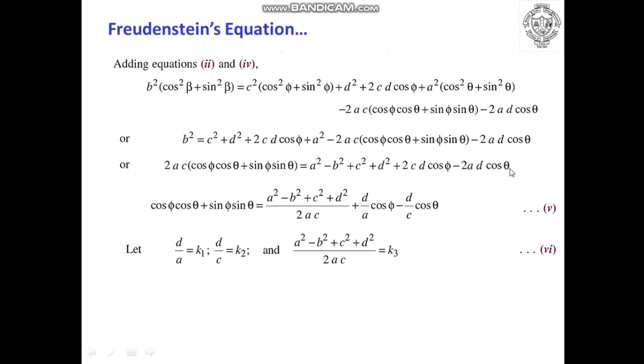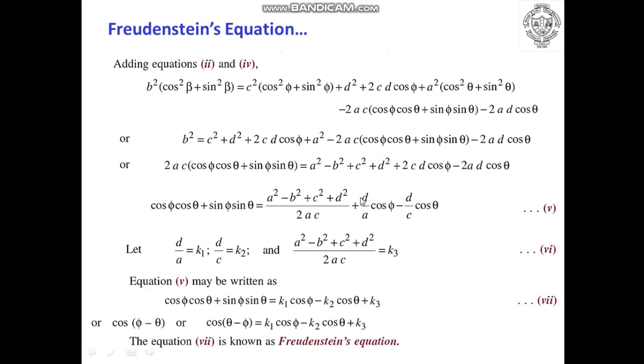Similarly, if you divide this particular term with 2ac, 2 and a will get cancelled, only d divided by c will remain as it is along with cos theta. So now let us consider d by a as k1, d by c as k2, and the complete term, that is (a square minus b square plus c square plus d square) divided by 2ac, as k3. And now put all these values in this particular equation. What you get is cos phi cos theta plus sin phi sin theta is equal to k1 cos phi minus k2 cos theta plus k3.